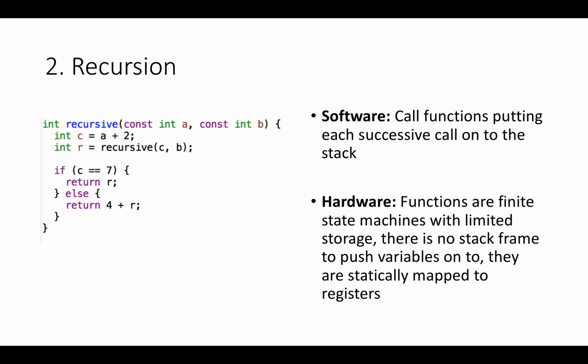Number 2 is recursion. So in software, you have a stack, and the processor maintains a stack pointer that keeps track of where you are in the stack. And functions that have been called can simply call themselves again in a recursive fashion and have the stack frame incremented and put new variables onto the stack and do this kind of recursive call.